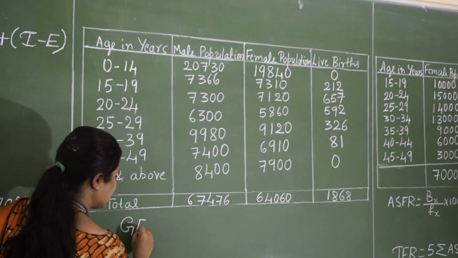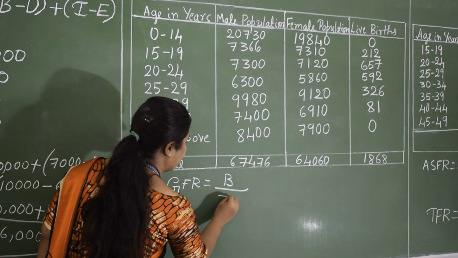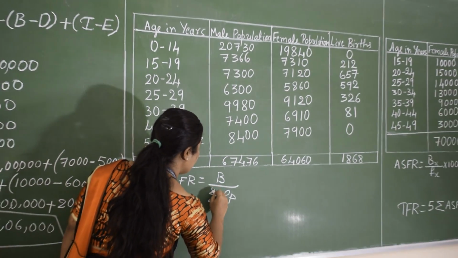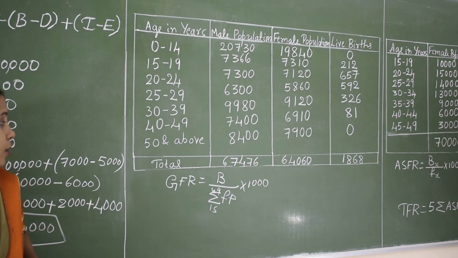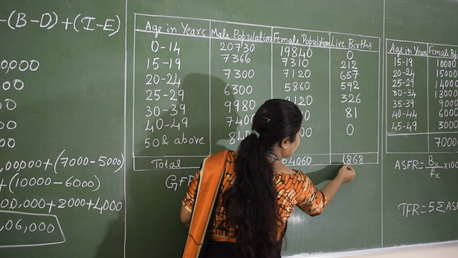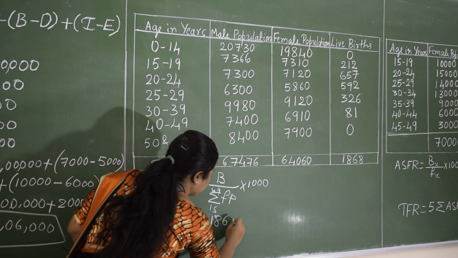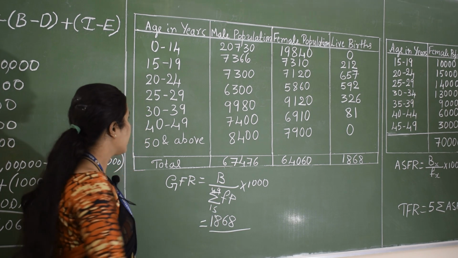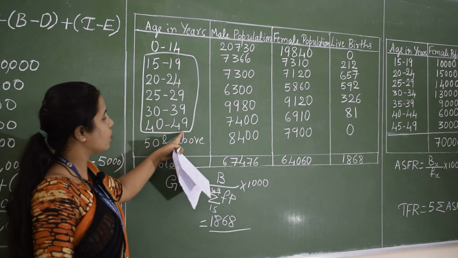The formula is GFR is equal to B divided by summation FP 15 to 49 into 1000. So here B represents total live birth, which is 1868, divided by the summation FP, which represents female population between the age group of 15 to 49.